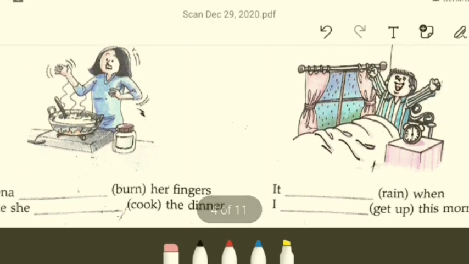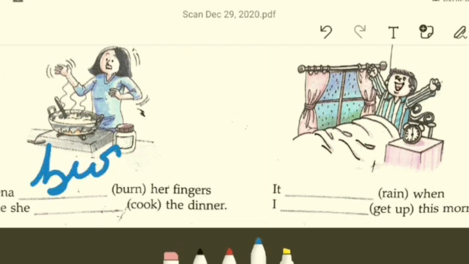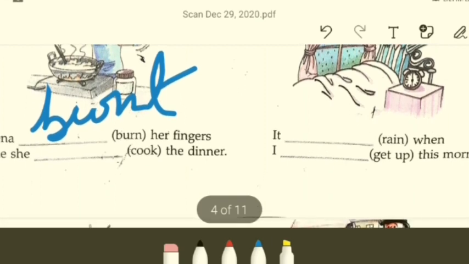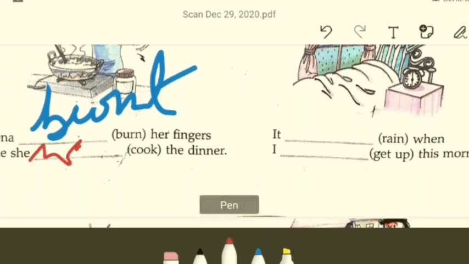Meena burnt her fingers. Simple past. Burn will be burned, B-U-R-N-T. Meena burnt her fingers while she... Very simple. Come on. While she... What do you think would be the answer? Let me drag this here. Was cooking. Isn't it?